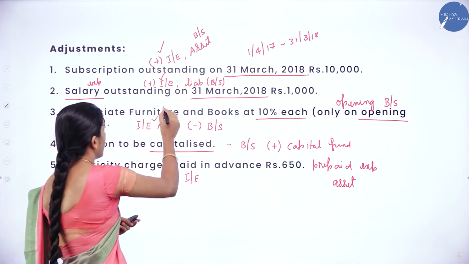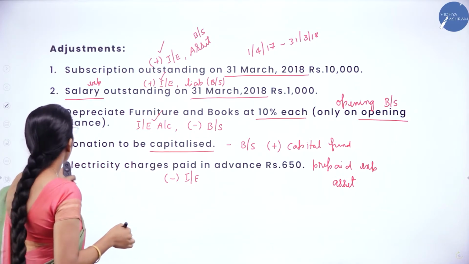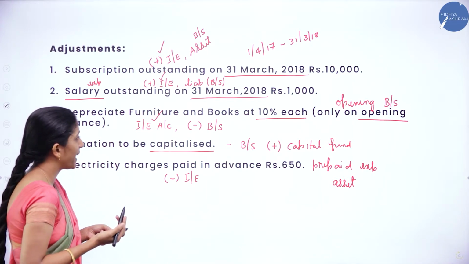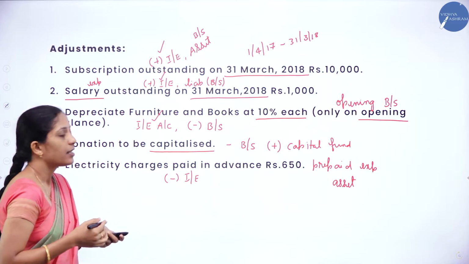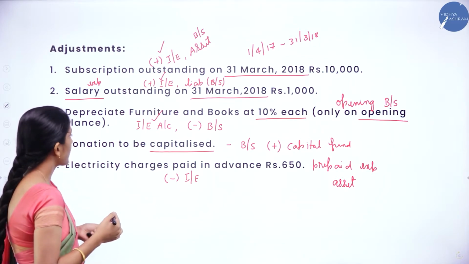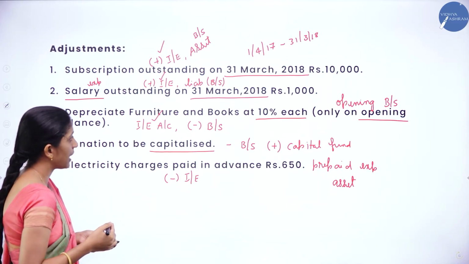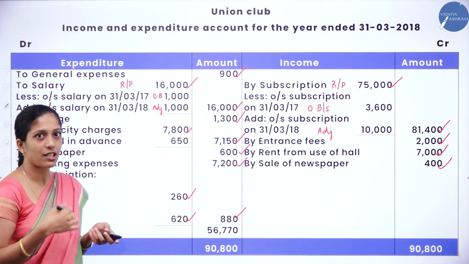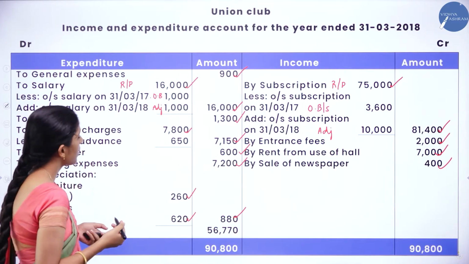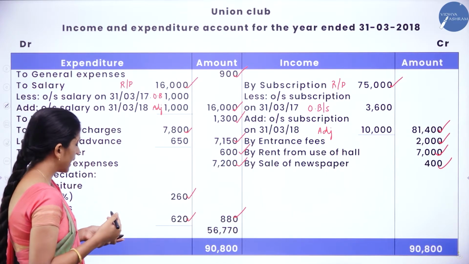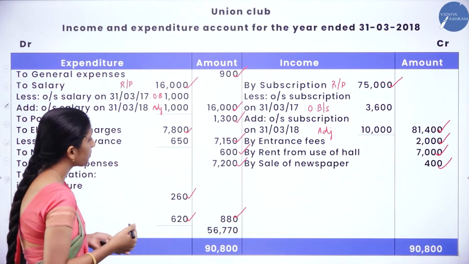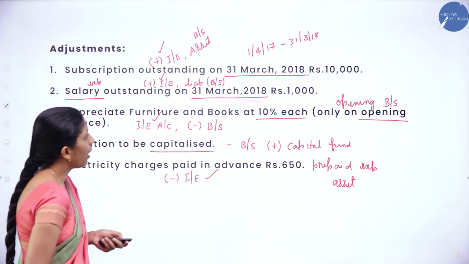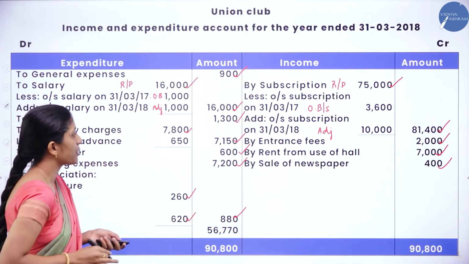Now we have recorded income and depreciation. Next, donation, it has to be shown in the balance sheet. Electricity charges paid in advance, that is rupees 650. Since there is no electricity charges, here we have already deducted from electricity charges which is paid in advance. So we had already recorded in income and expenditure account. So we are done with this entry also. Clear? Now how to balance this income and expenditure account?